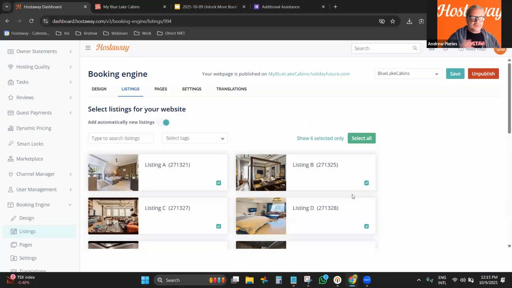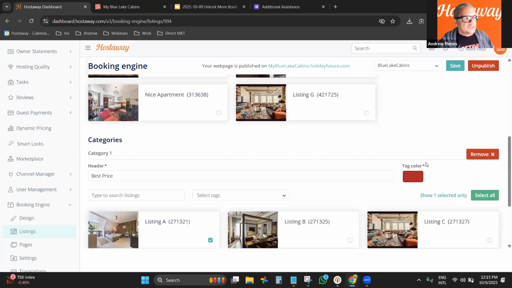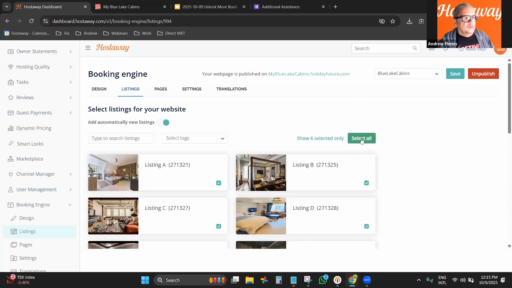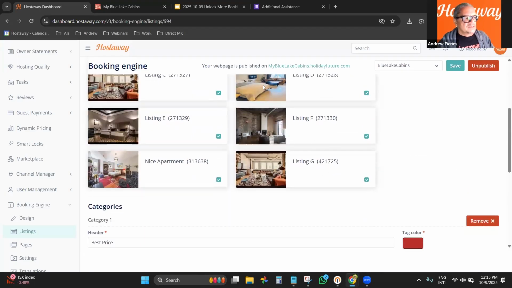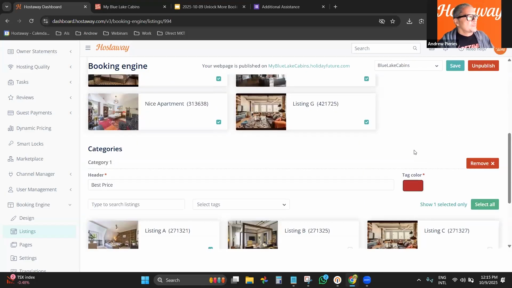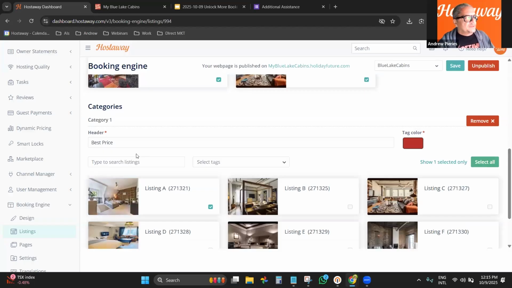I always recommend that with every automation, right? Unless you have different scenarios. In that case, don't. But in most cases that I talk to property managers, that's the case, right? So they will publish every listing. They want to have every listing that they're bringing into the same account, into the same website, right? So you can select the automation here to add the listing automatically, right? Or, for example, in this case, I can select all, to check everyone. I can save.